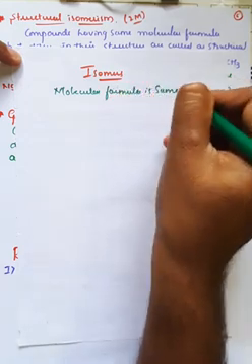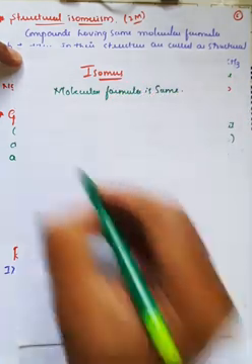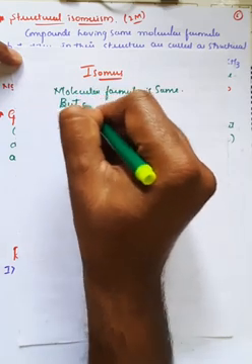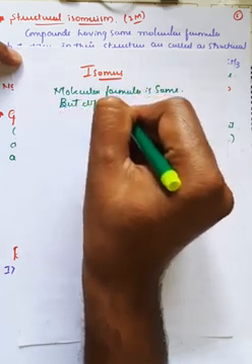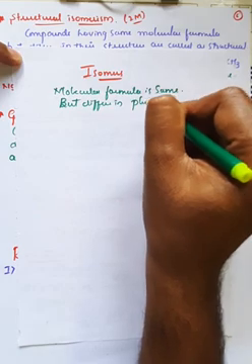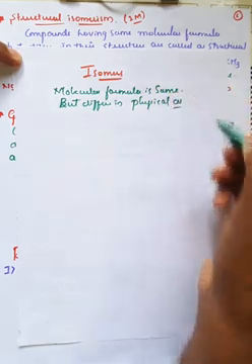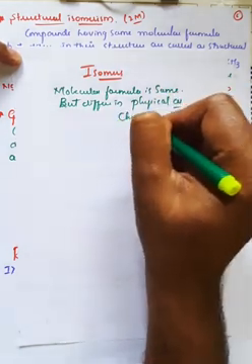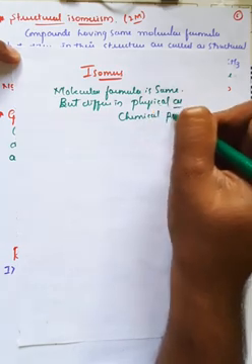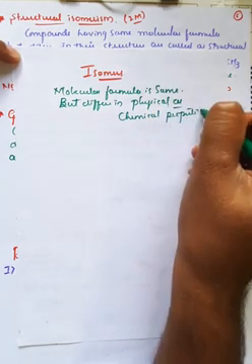The first important point: molecular formula is the same, but they differ in physical or chemical properties. It may be a physical property or it may be a chemical property, right? So these are called isomers.